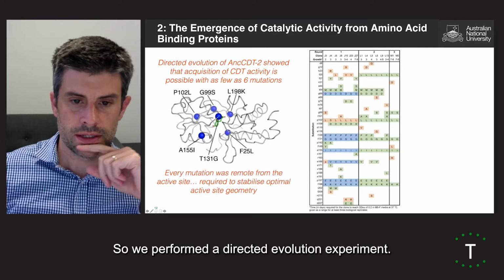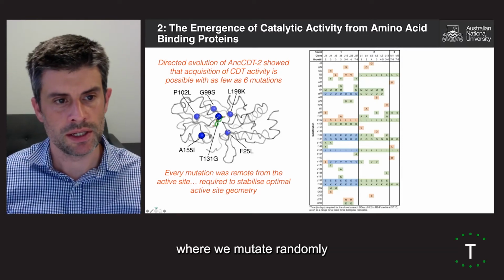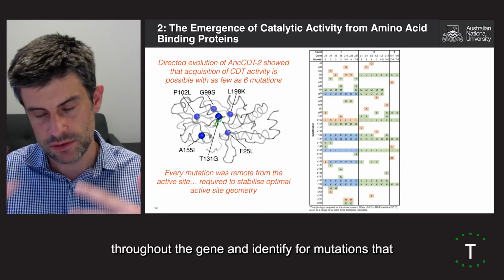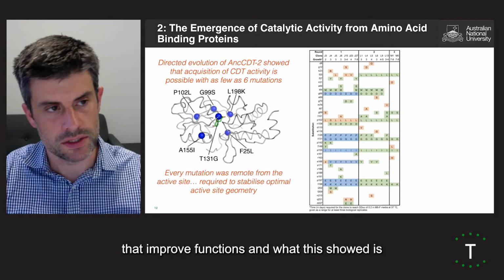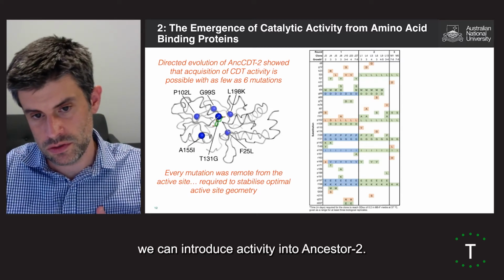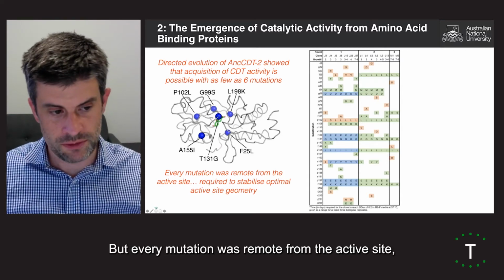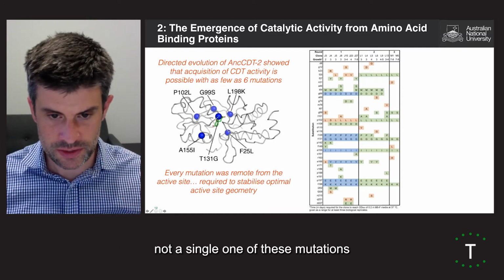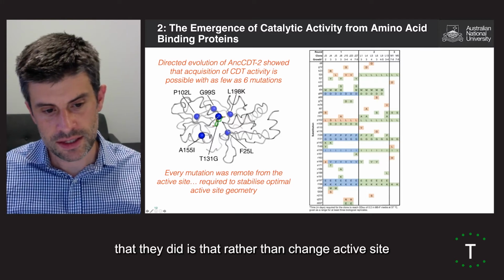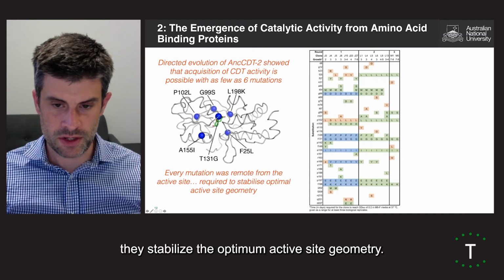So we performed a directed evolution experiment. So this is, again, a synthetic biology technique where we mutate randomly throughout the gene and identify for mutations that improve function. And what this showed is that with as few as 6 mutations, we can introduce activity into ancestor 2. But every mutation was remote from the active site. Not a single one of these mutations changed the active site or the binding site itself. What we found that they did is that rather than change the active site, they stabilized the optimum active site geometry.